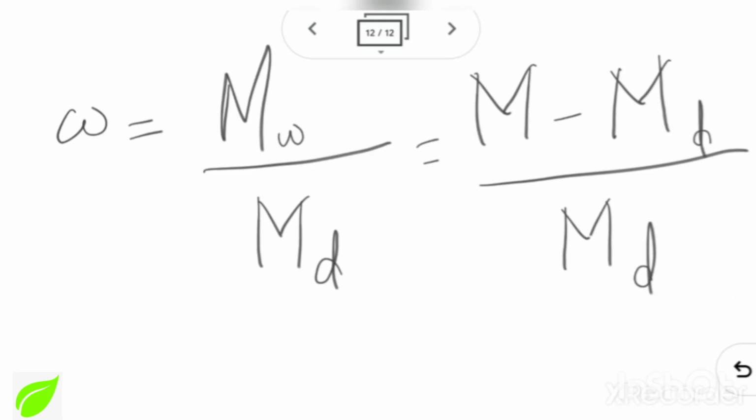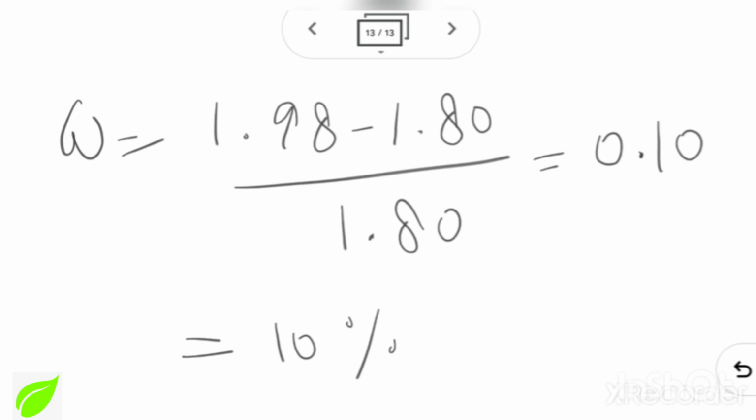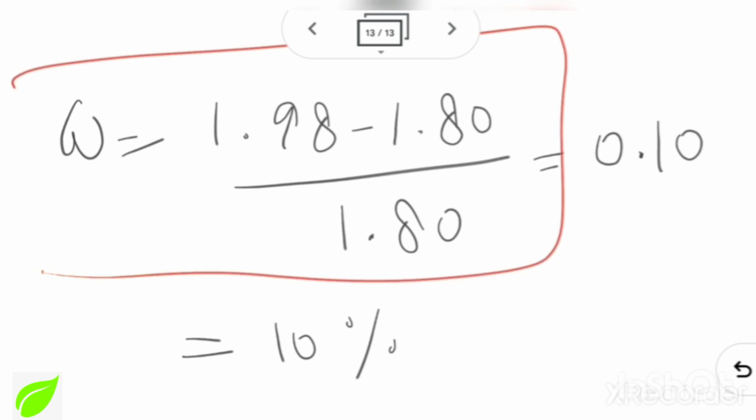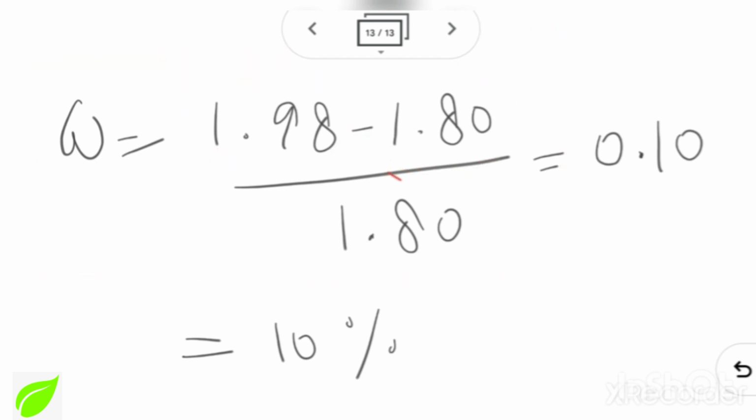Once again, my mass of water can be replaced like this: total mass minus my dry mass will give you the mass of water, and then my denominator is as it is, m d. Substituting my m and m d in the basic equation of water content, I will get my water content value as 10%.